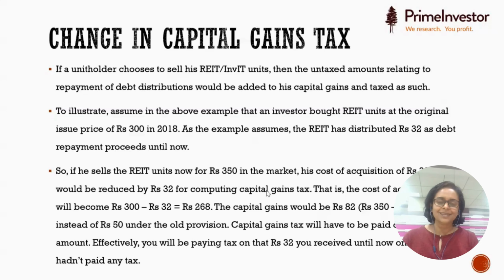So, what has the tax authority really done? They have just postponed your paying taxes on that 32. Here, indirectly, they are deflating your cost by reducing 32 to make your capital gain look higher, right? Because they are telling you, I have already given you concession on that 32 earlier. I'm not going to give you concession on that 32 now. So effectively, you will be paying tax on the 32 you received, not earlier, but at the time of sale, right?